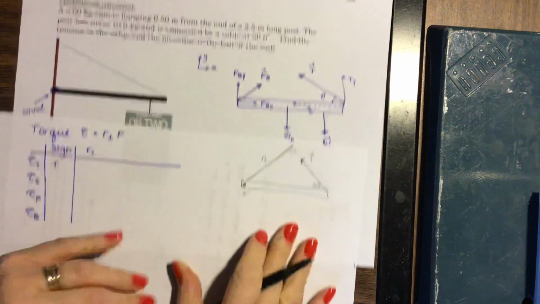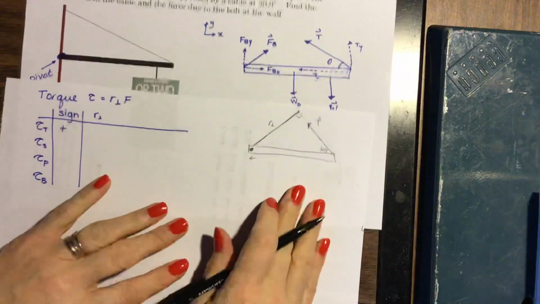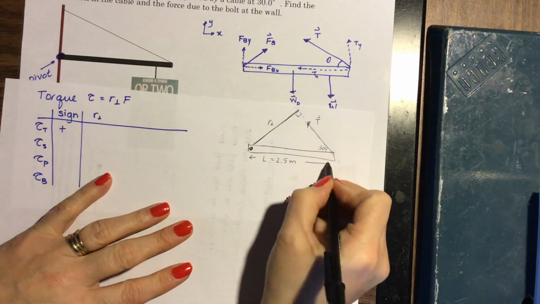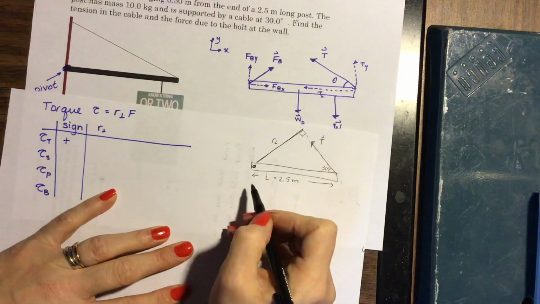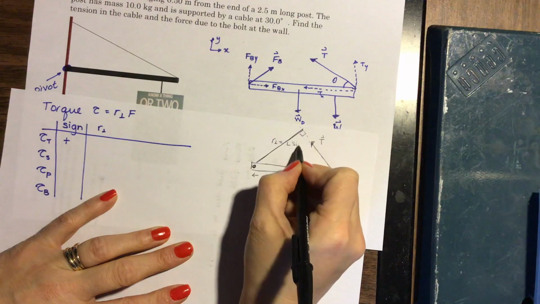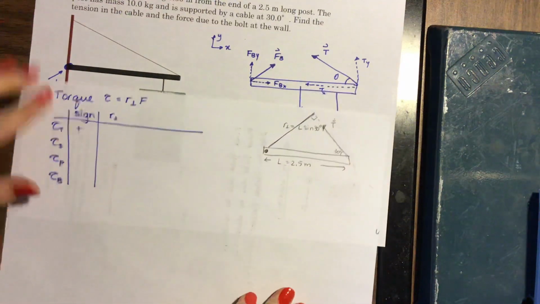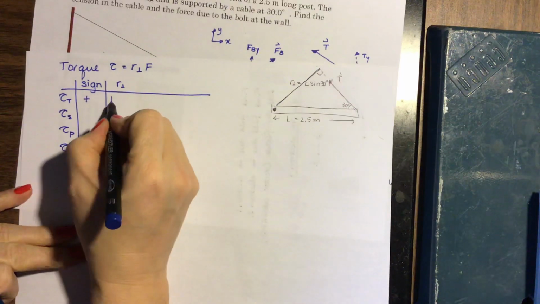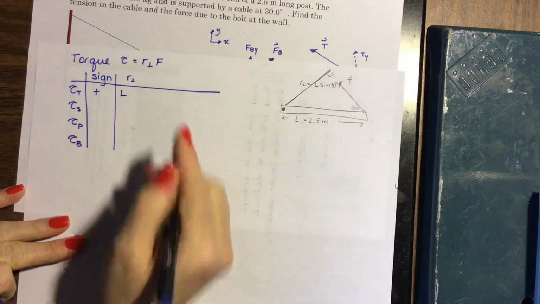This is the length of the post. That was given as 2.5 meters. We see that R perpendicular is opposite the angle, so R perpendicular is the length of the post times sine of 30 degrees. So we can fill that in our table for our moment arm. I'll just write it as L for right now, we can deal with numbers in a little bit.